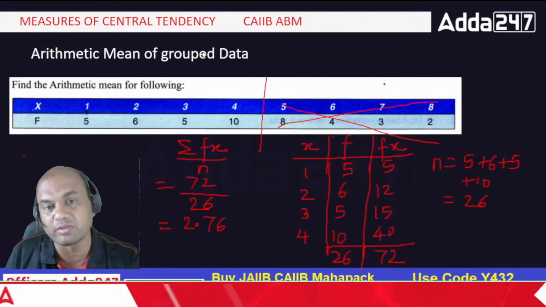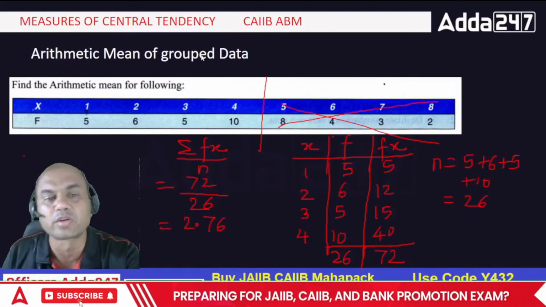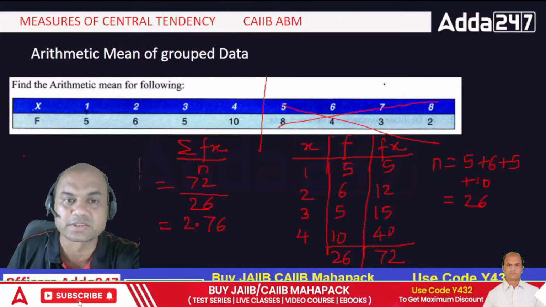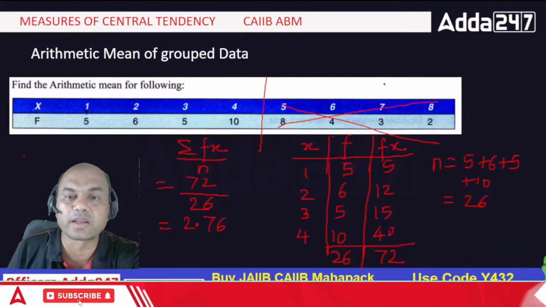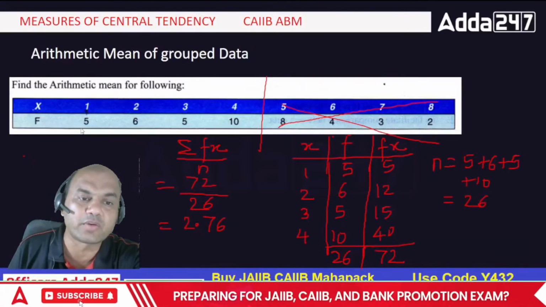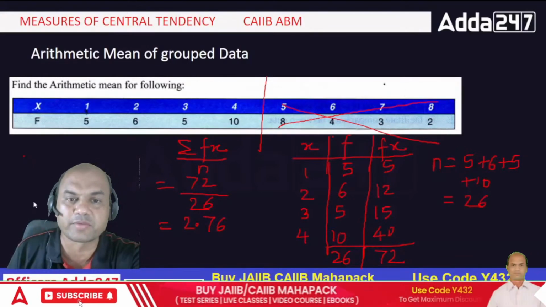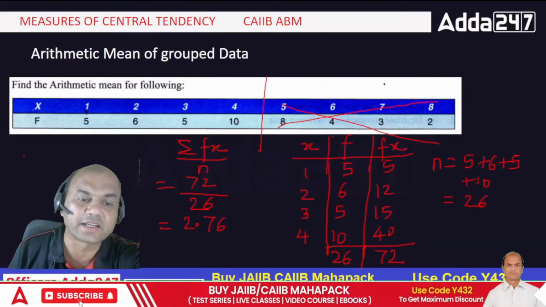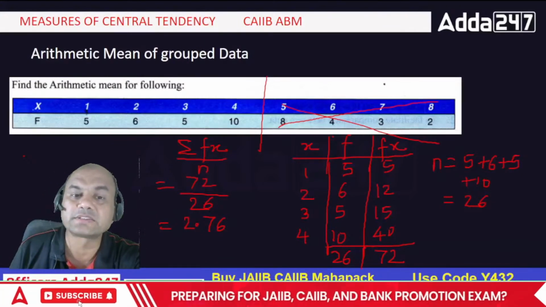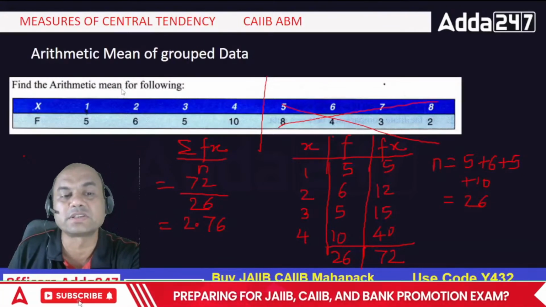Let me revise it again for everyone. Grouped and ungrouped data. What do you mean by this? You need to have a proper revision of this. So what is grouped and ungrouped data? Grouped means where you group it, 10 to 20, 20 to 30, 30 to 35, all these things. And the second part is you get a frequency in grouped data, whereas in ungrouped data, the frequency is equal to 1.